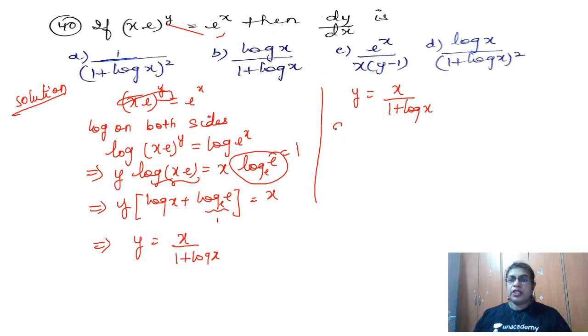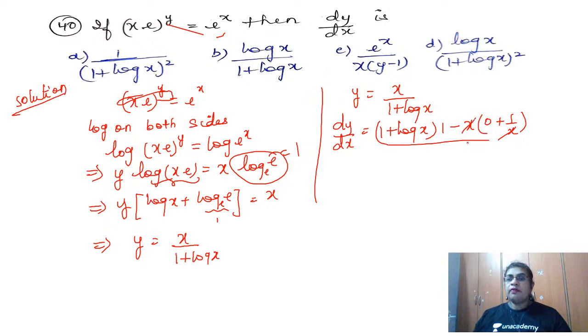So therefore, dy by dx is equal to denominator 1 plus log x into derivative of numerator 1, this is the quotient rule, minus numerator into derivative of denominator, which is 0 plus 1 by x, is 1 by x and x gets cancelled, whole divided by (1 plus log x) the whole square.